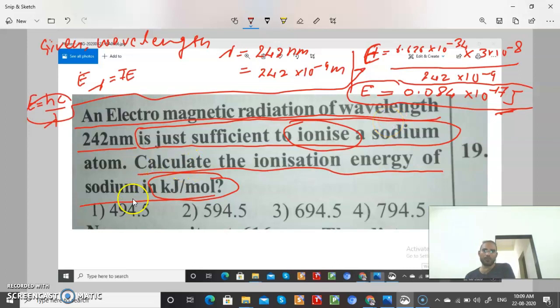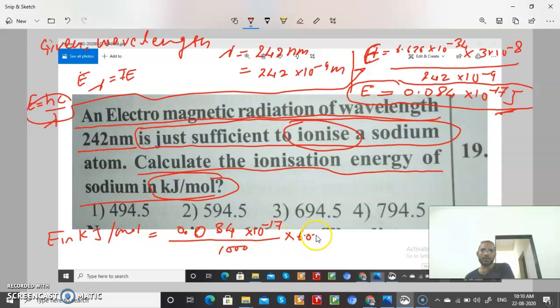So E in kilojoule per mole: whatever the energy is, 0.084 multiplied by 10 power minus 17 joule, for kilojoule divide by 1000, and for 1 mole multiply by 6.022 into 10 power 23.